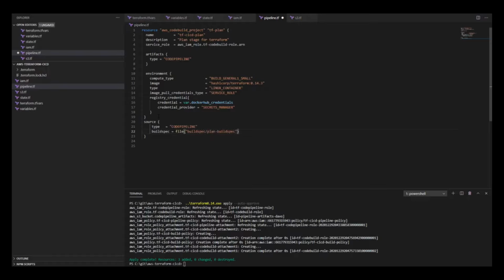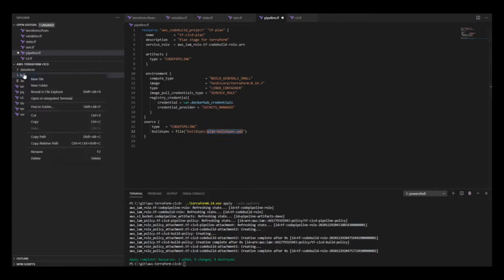This is the file that contains the instructions that tells Terraform what to do. So I'm going to be pointing to a file called plan build spec under the build spec folder. Again, this file does not exist, but we'll go ahead and create it right now, I guess. So we'll go ahead and create a new folder, call it build spec, and then here, create a new file called this. And within this file, what we want to do is define our instructions.